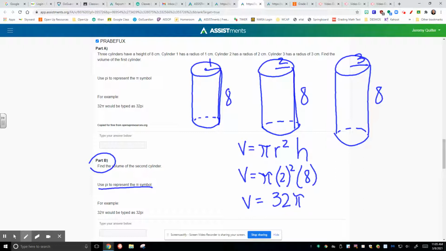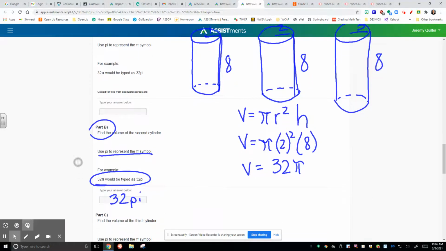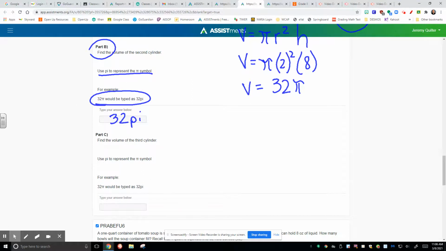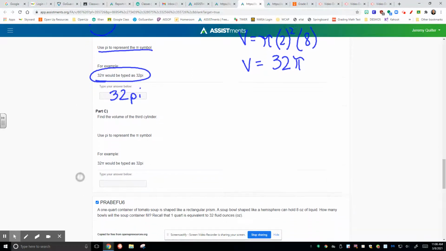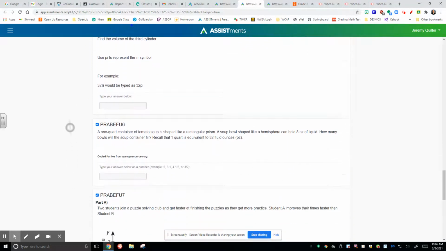Because 2 times 2 is 4, 8 times 4 is 32. And so when I write this in here, their example is our answer, 32 times pi. There you go. Let's look at part C and see if there's anything tricky. Find the volume of the third cylinder. No problem. Find it the same way as I showed in the example.